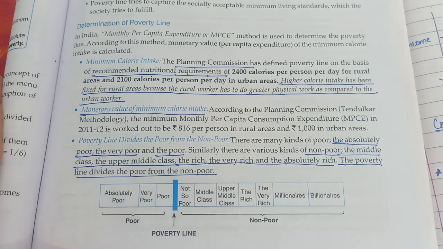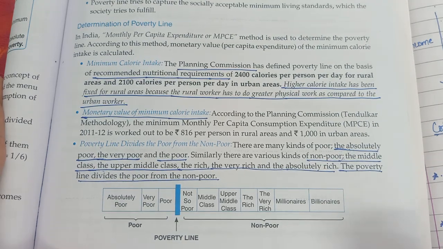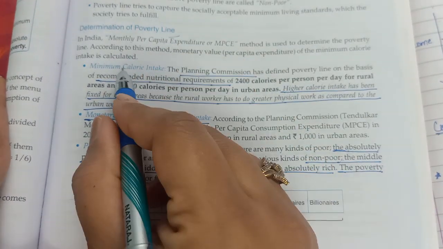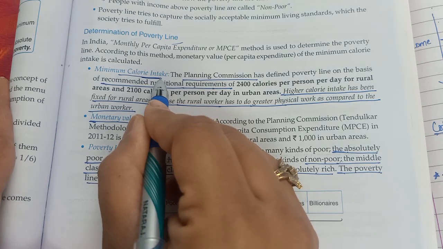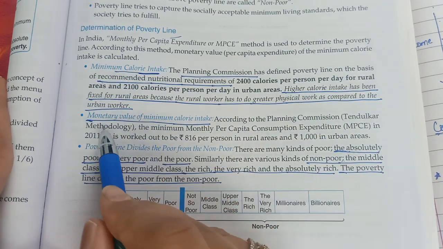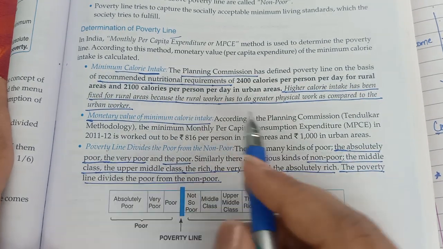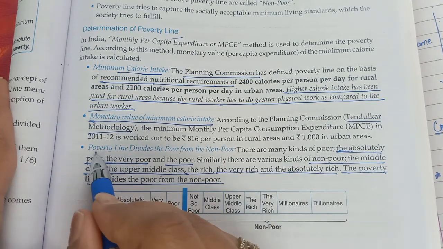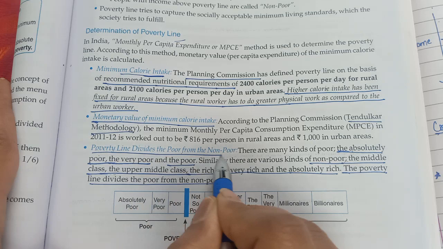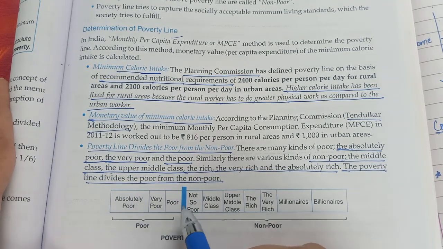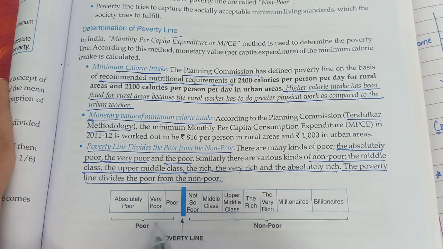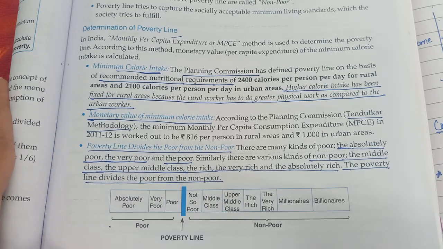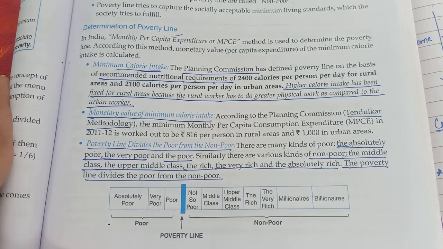So let us just see this. This is page 4.5 of your book. Determination of poverty line. Minimum calorie intake first was estimated, and these are the calorie intakes. Then monetary value of those minimum calorie intake, which was estimated by Tendulkar methodology. And now poverty line divides the poor from the non-poor. See, if this is the poverty line, below this are all poor people and above this are all non-poor people.